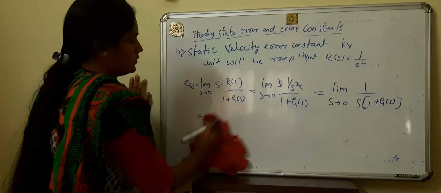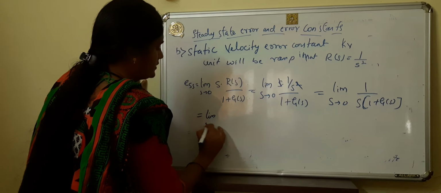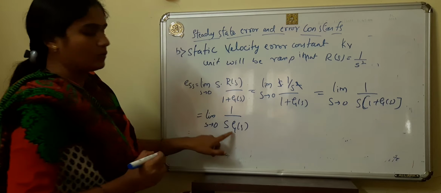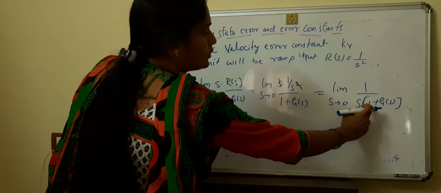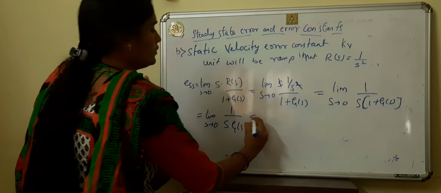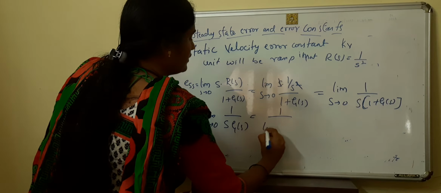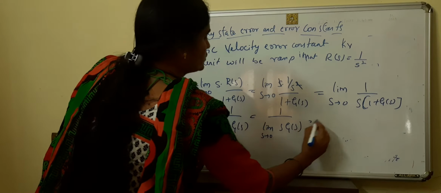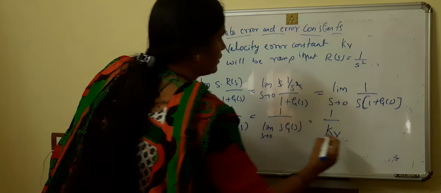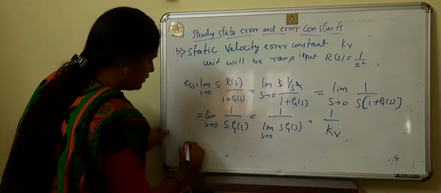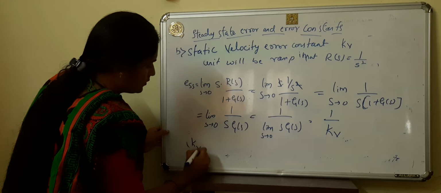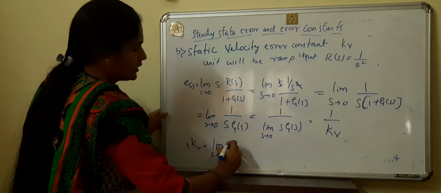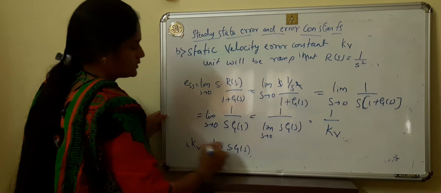Limit s tends to 0, 1 divided by s, g of s. Why are we considering only this much? Because compared to 1, g of s is a very big value. So 1 is constant, so 1 divided by limit s tends to 0 of s g of s. So 1 divided by Kv, where Kv is given by limit s tends to 0 of s g of s.